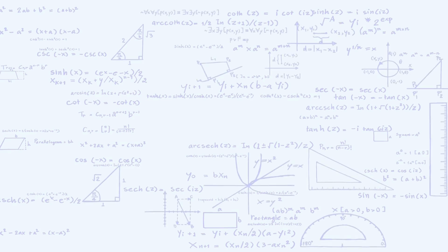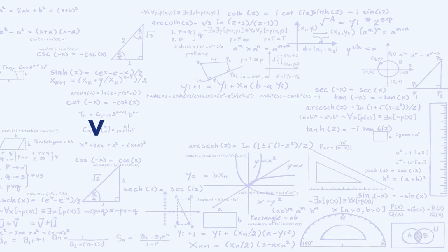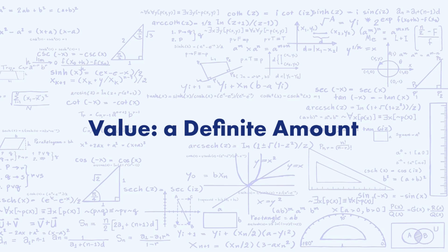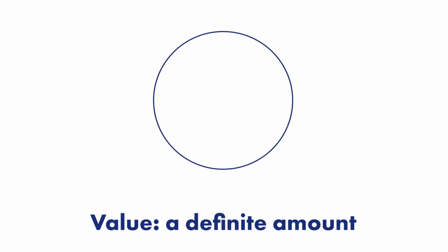All right, so now in math, let's learn about absolute value, and let's start with the words absolute and value. In math and science, the word value means a definite amount. For example, you could take any circle, and measure its circumference, and also measure the circle's diameter.